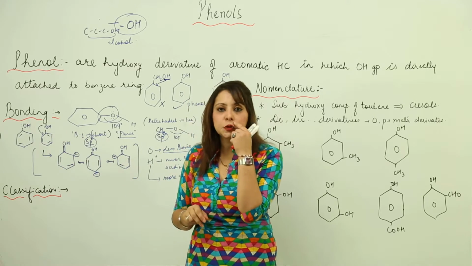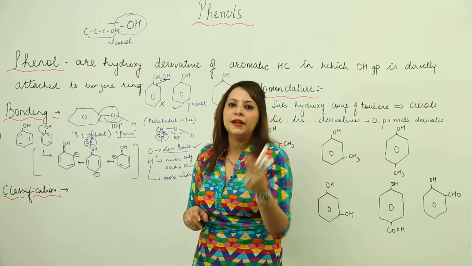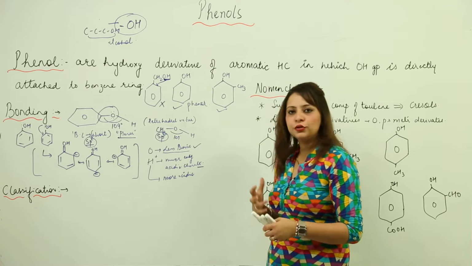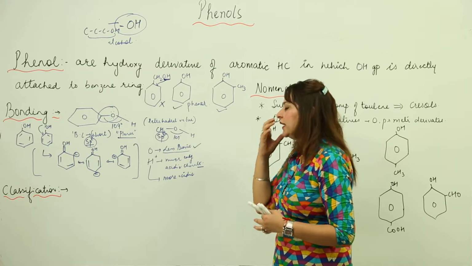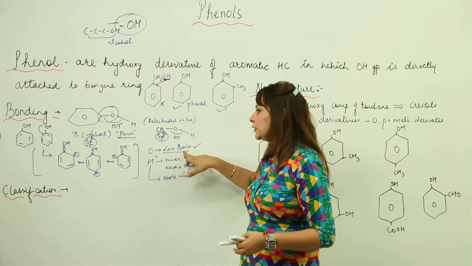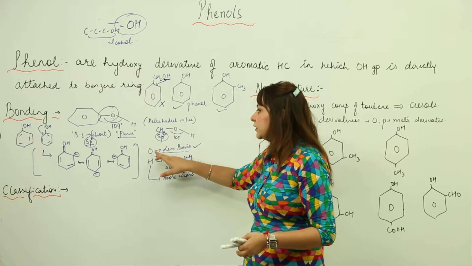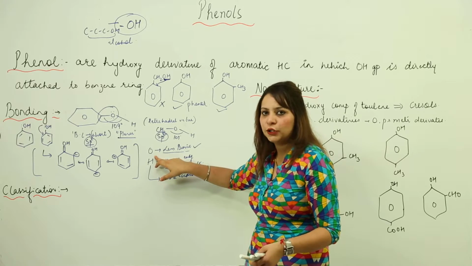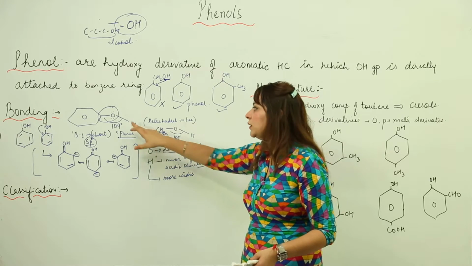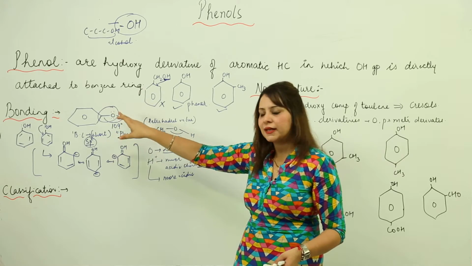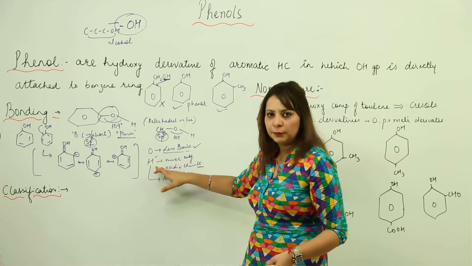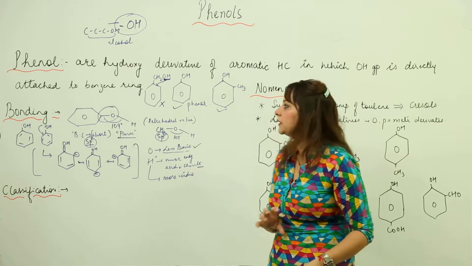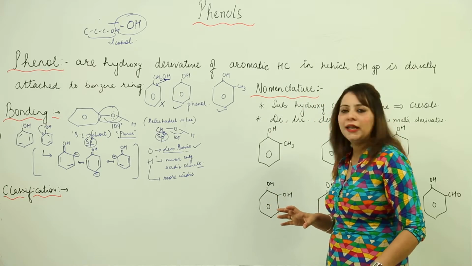So that means it is sp2 hybridized, and therefore there is shortening of bond length if we compare it with methanol. As a consequence, we see that here the oxygen is less basic and hydrogen is more acidic, because oxygen has less electron density, as it is donating its unshared pair to the benzene ring also. So it will withdraw the shared pair of the O-H bond more towards itself, and the release of proton becomes much easier, or we can say it is more acidic, and O is less basic. So this is what we can say about the bonding in phenol.